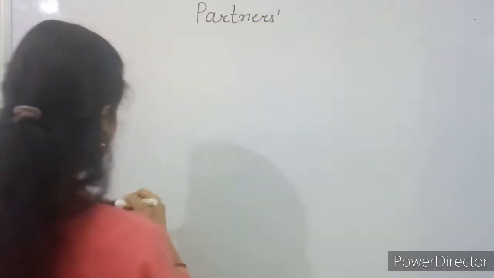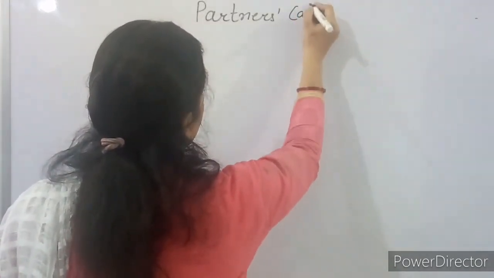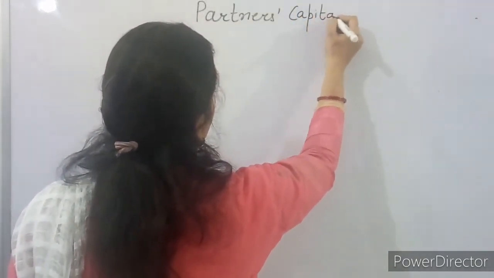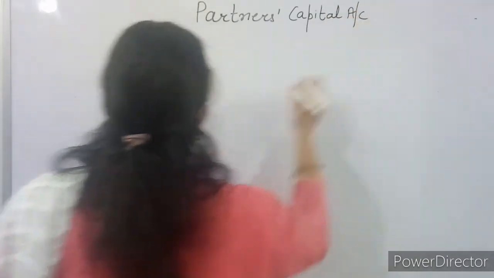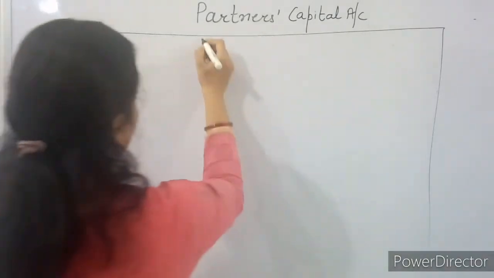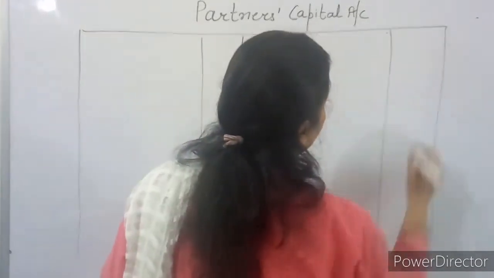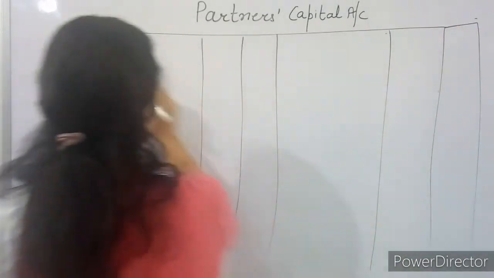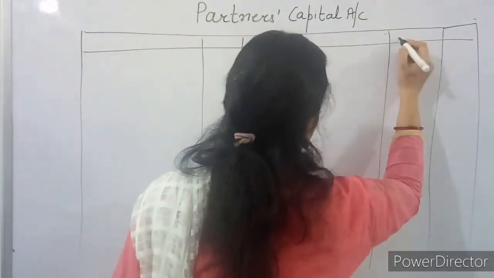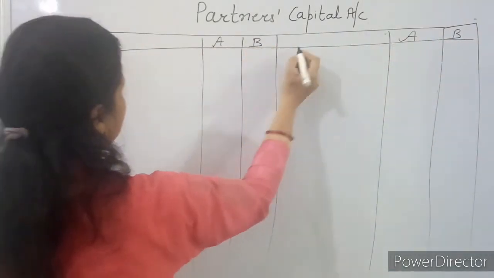Partners' capital account. How many partners are we having? 2. So for both of them, A and B, and on this side also A and B.